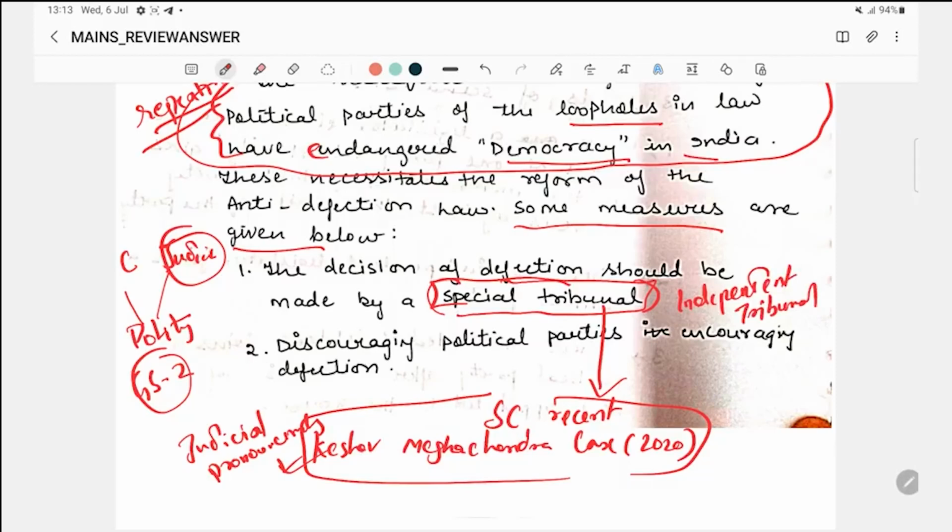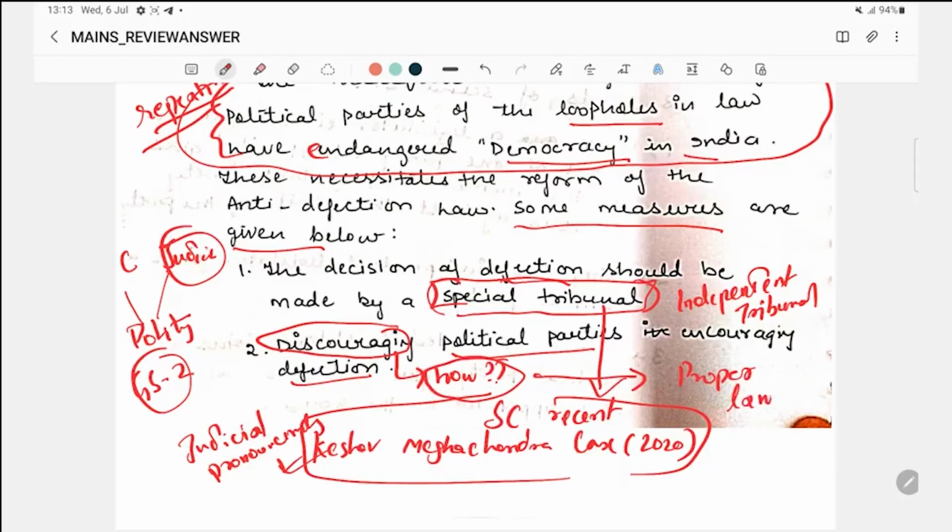Okay. Second point is discouraging political parties and encouraging defection. Now discouraging, you have written. But how to discourage? You simply can't write "discouraging". You have to give a solution. So for that we need to have proper laws. We need to amend the Anti-Defection Act and give some solutions.